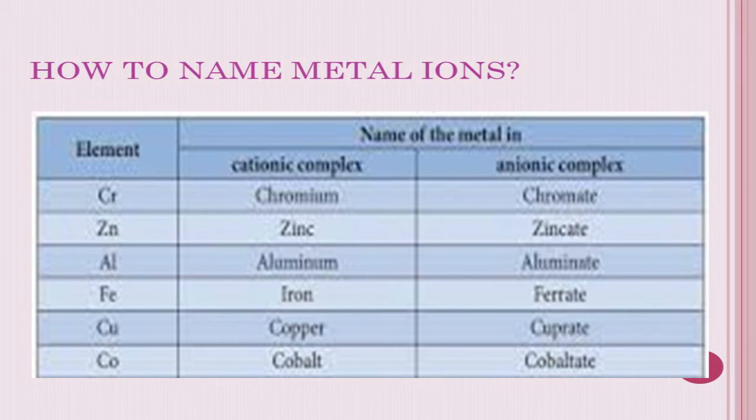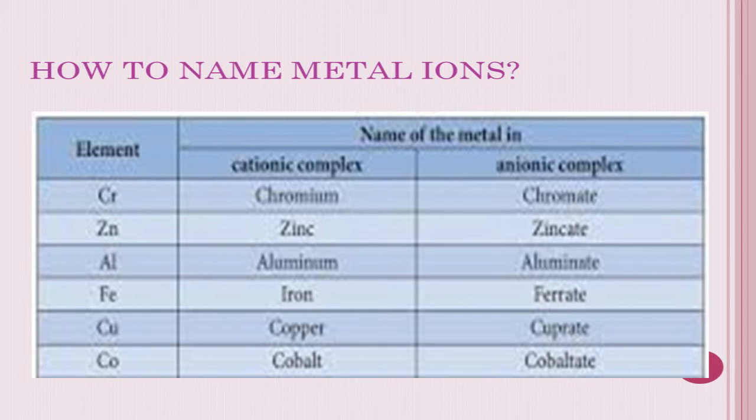So for metal ions, you have to separate them as a cationic complex or anionic complex. You have to first see whether the complex is cationic or anionic. How to identify that? Based on the counter ion. Okay? Now, if the counter ion outside is negative, then your coordination sphere will be positive. So the complex you have is cationic in nature.